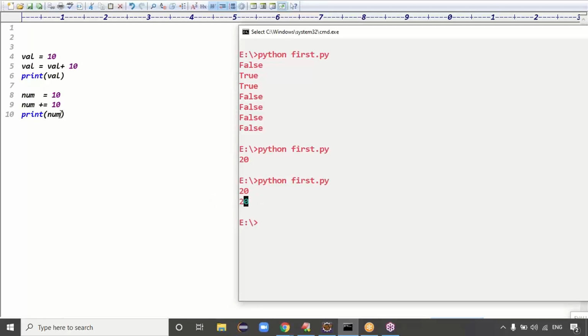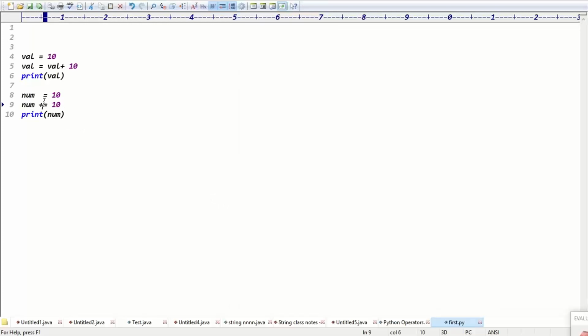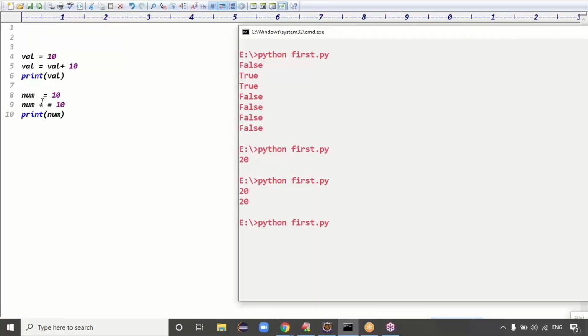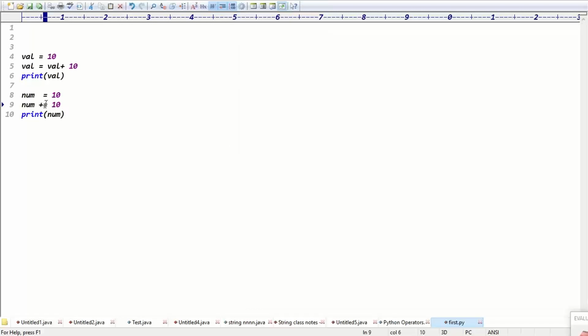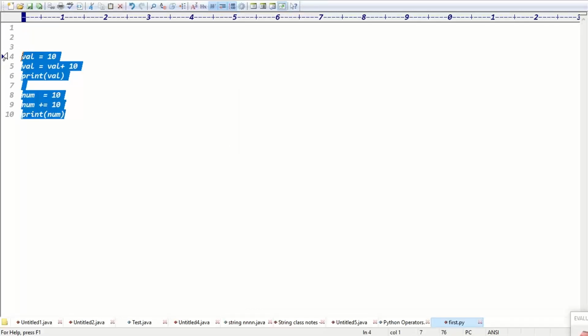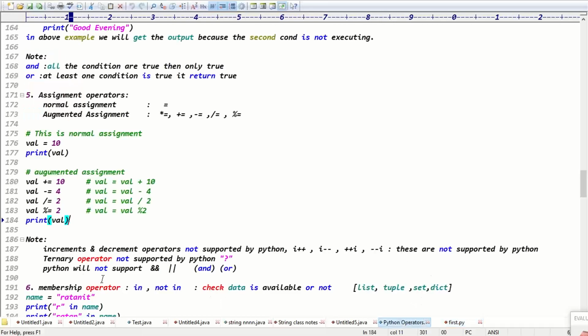When we write num += 10, here the plus and equal to, you can write the combination without space, guys. If you give a space here, you will get an error message. Plus and equal is one type of operator, like augmented assignment, right? Don't give the space here, guys. That point is clear. That is basically augmented assignment, guys.